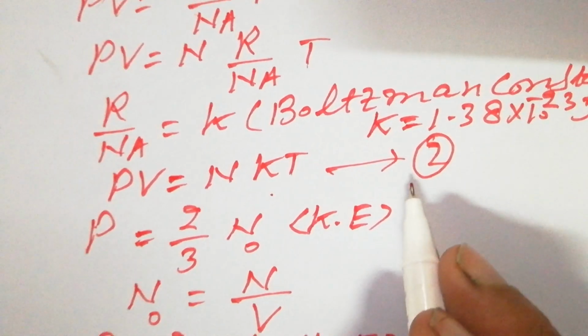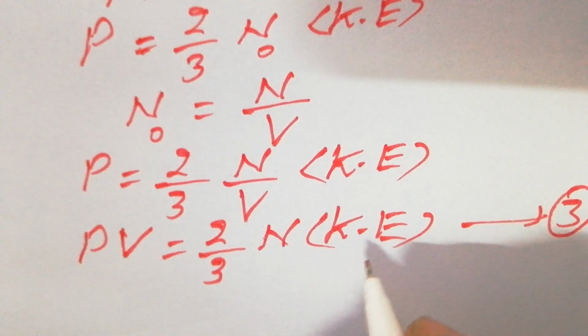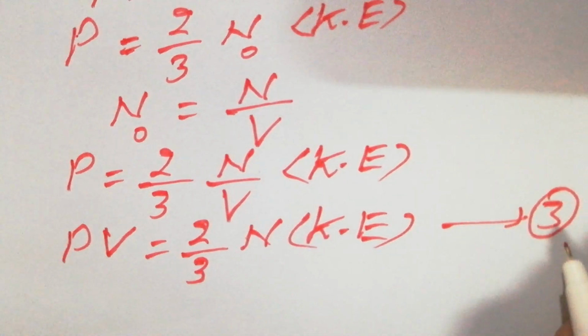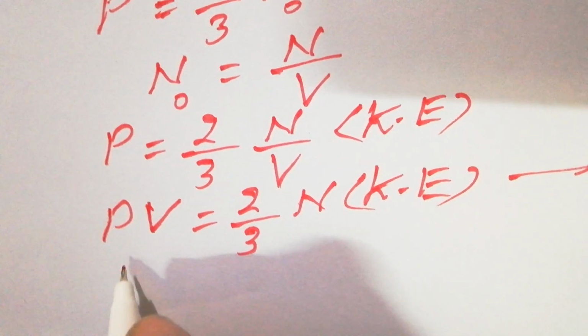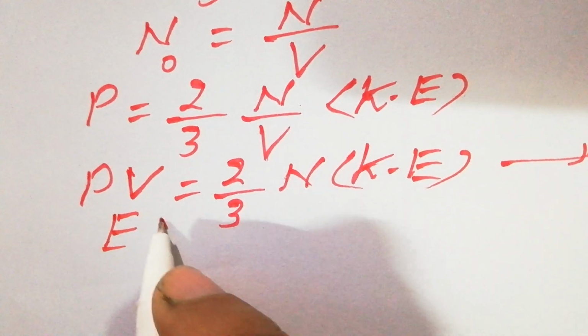So we have equation number 2, PV is equal to NkT, and equation number 3, PV is equal to 2 by 3 N KE average. You can equate these two equations.